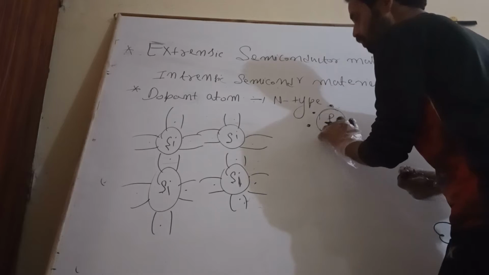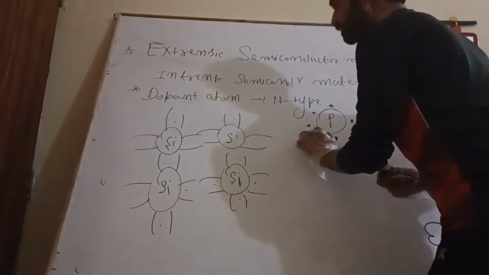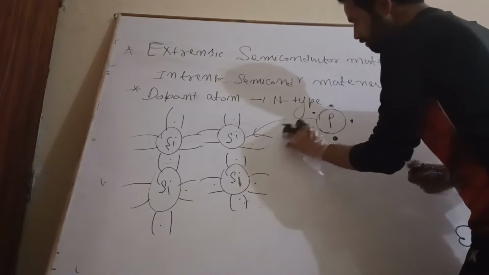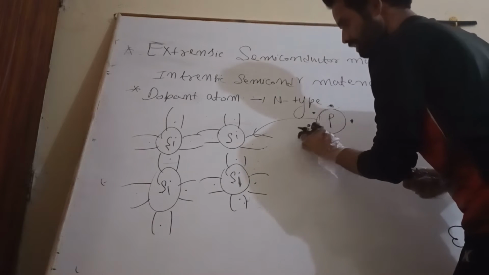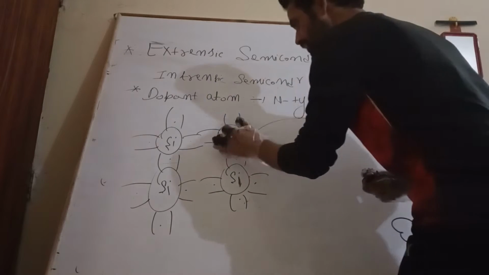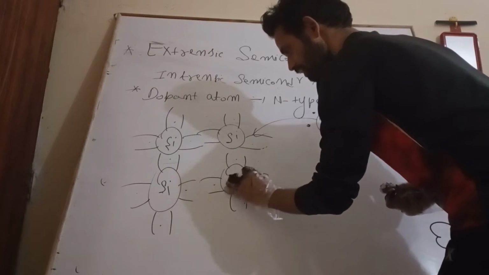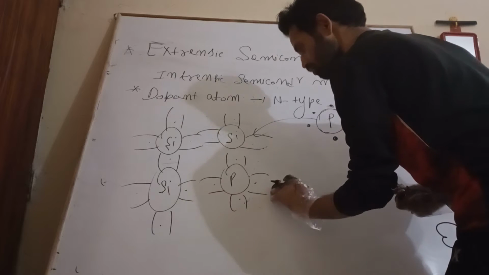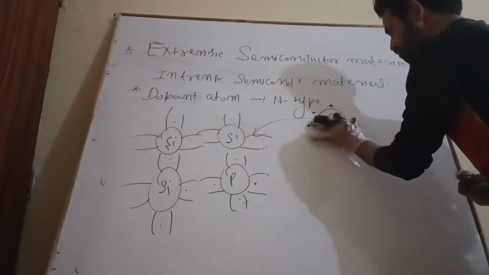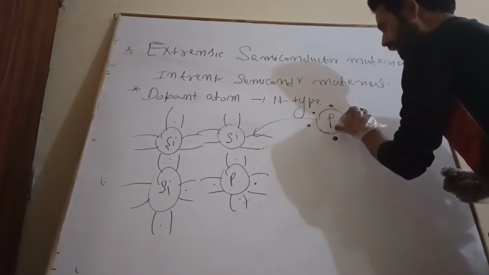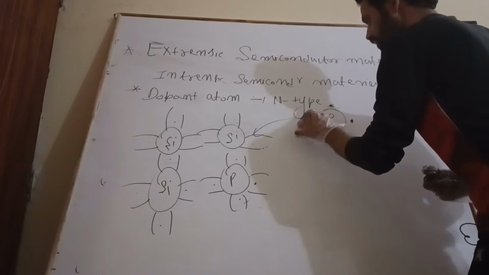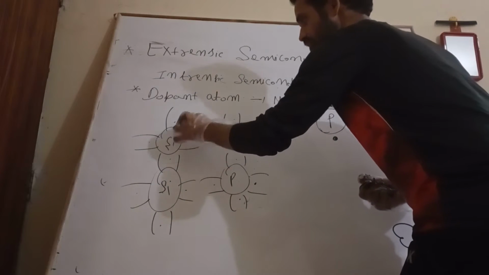Now I am going to add this phosphorus to what? To silicon material, pure silicon material. As I dope this phosphorus atom to this pure silicon material, if you see here, just take here phosphorus. Out of five electrons, 4 electrons will participate in what? Covalent bond. So they will take part in covalent bonding.